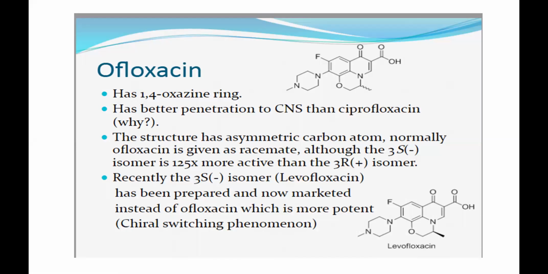Next is your ofloxacin. What did I say in ofloxacin? In ofloxacin, the nitrogen at the first position is fused with the carbon at the 8th position by an oxygen. So it forms a 6-member ring containing nitrogen and oxygen at 1 and 4 positions, and a methyl over here. This methyl can be in front or at the back, so you can have both enantiomers. So it is a racemic mixture.